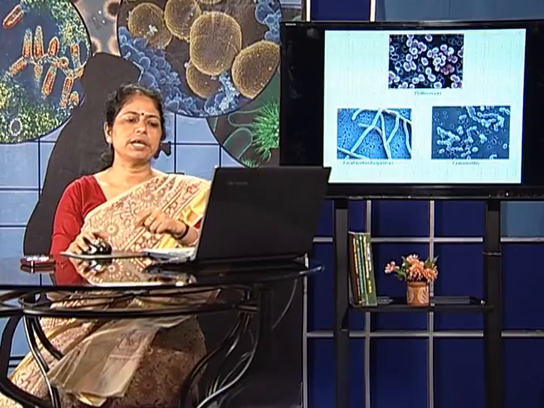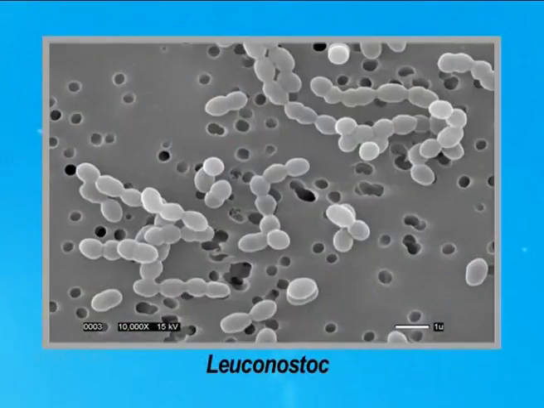Another genus which is very important is Leuconostoc. Leuconostoc is not a bacillus nor a coccus. Rather, it is coccobacillus in morphology. That means a part of it is rod-shaped while the other terminal part is round or globose, and therefore this is called a coccobacillus appearance. So all the three types of morphology have been found in different genera which belong to lactic acid bacteria.